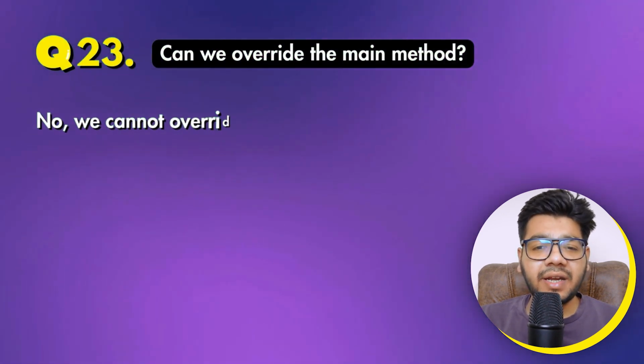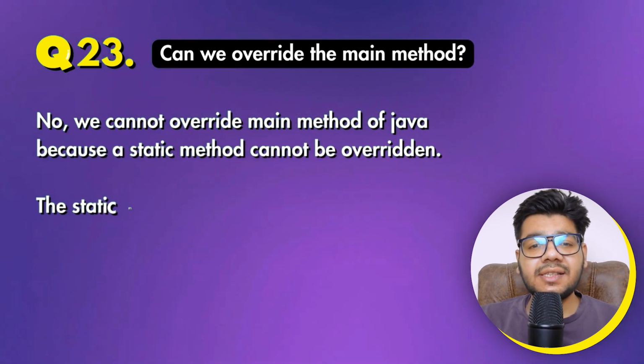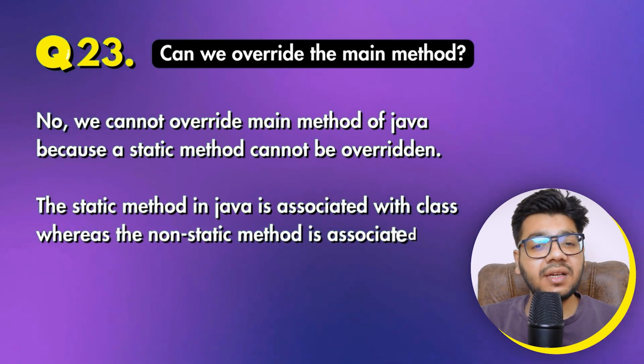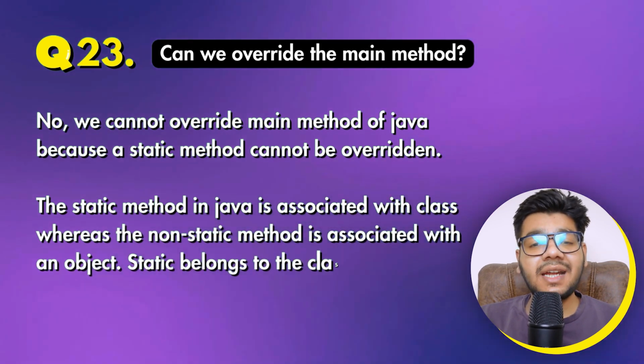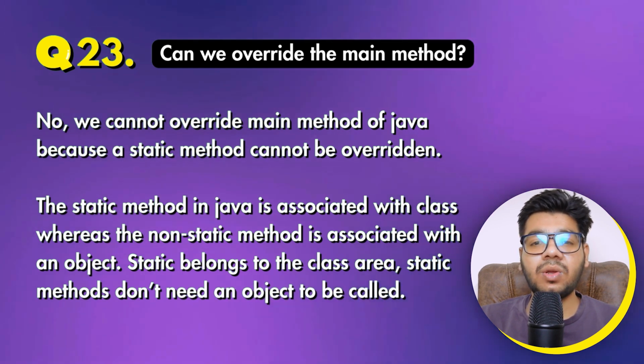No, we cannot override the main method of Java because a static method cannot be overridden. The static method in Java is associated with the class, whereas the non-static method is associated with an object. Static belongs to the class area. Static methods don't need an object to be called.